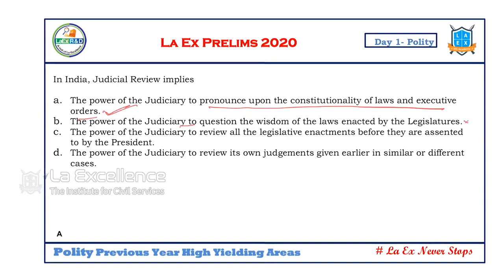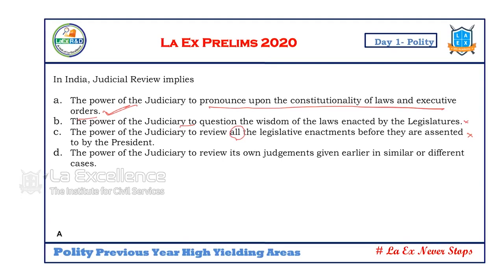Remember carefully. The judiciary has to take the legislature in positive confidence. Unless someone takes the matter to the judiciary, it will not look into it. So this statement is wrong. The power of the judiciary to review all the legislative enactments? No. Unless someone takes it up, it does not go up. The judiciary is not going to check all the laws.